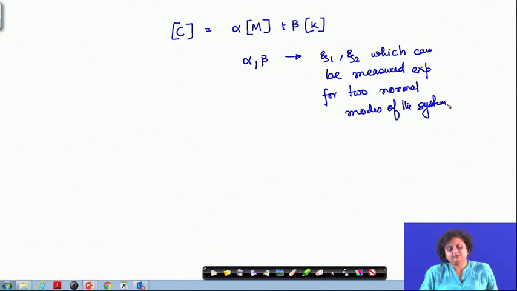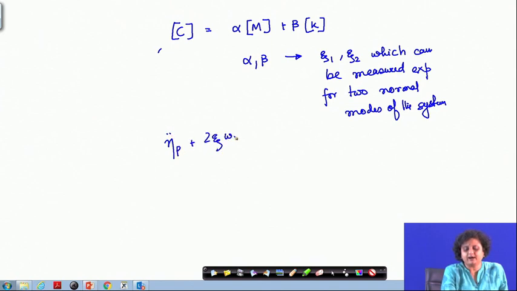The advantage of using proportional damping is that the modeling of proportional damping allows doing modal analysis of a multi-degree of freedom system. So, this model of damping matrix very easily allows us to implement the modal analysis. If C was not of this form, then I could not have derived a simple equation of eta double dot p plus 2 zeta p omega p eta dot p plus omega p square eta p is equal to q p.